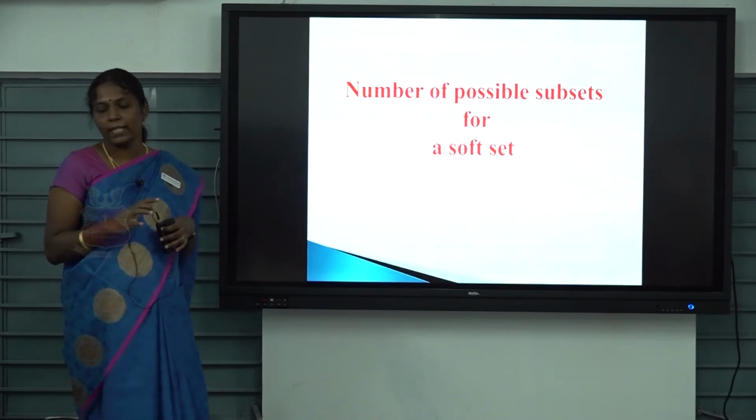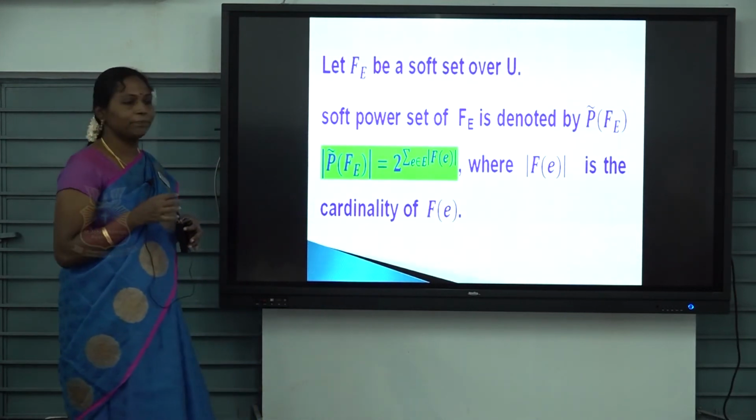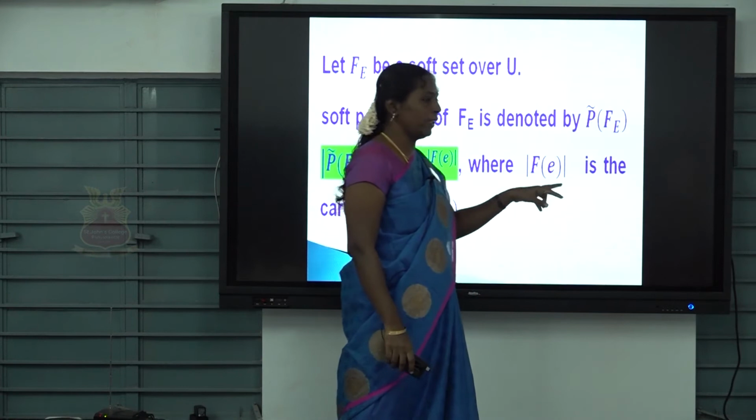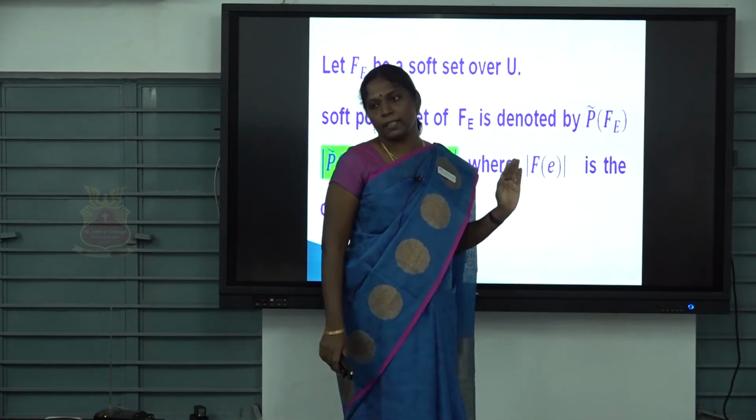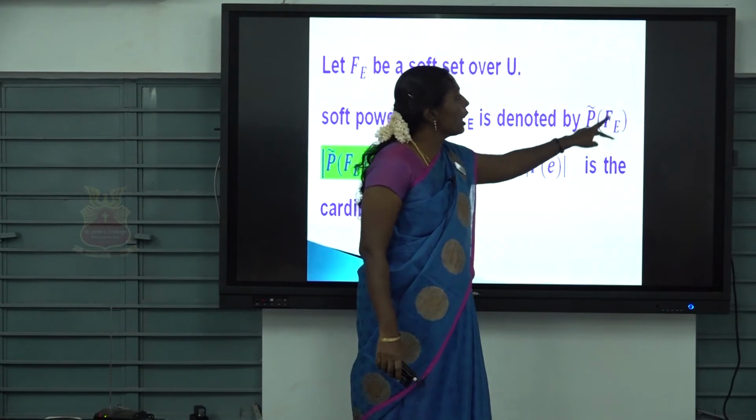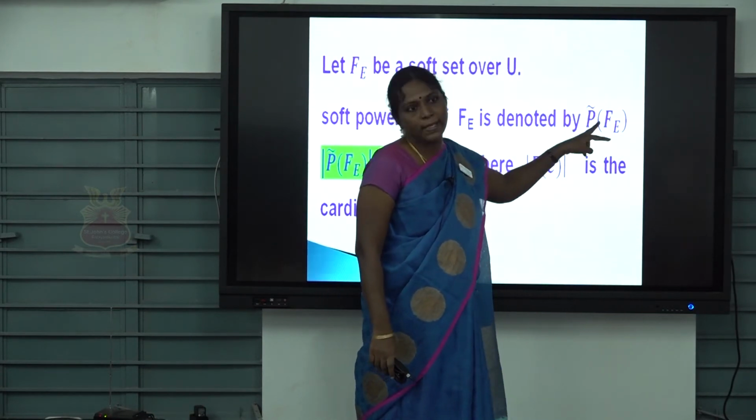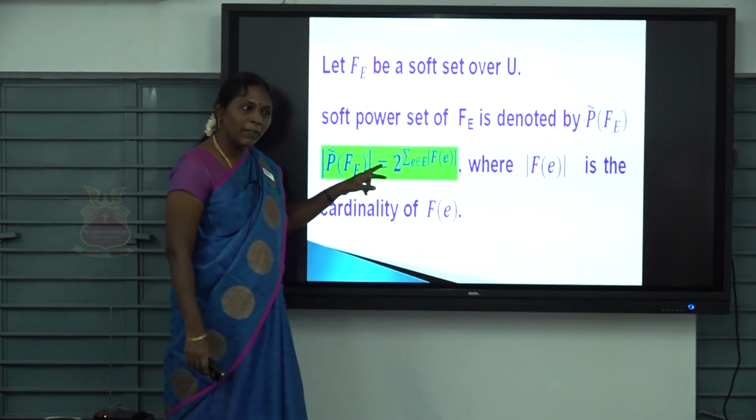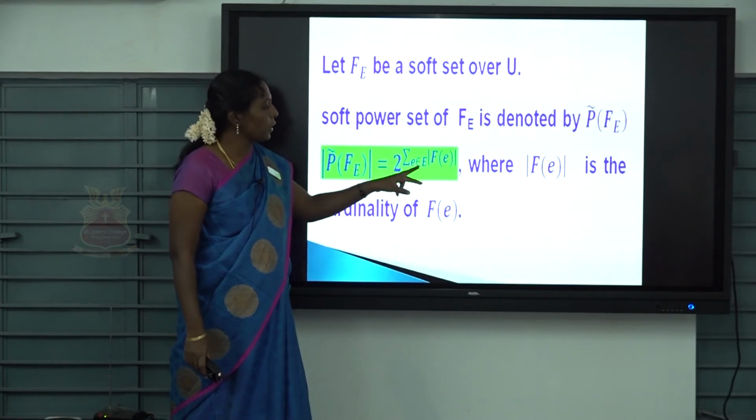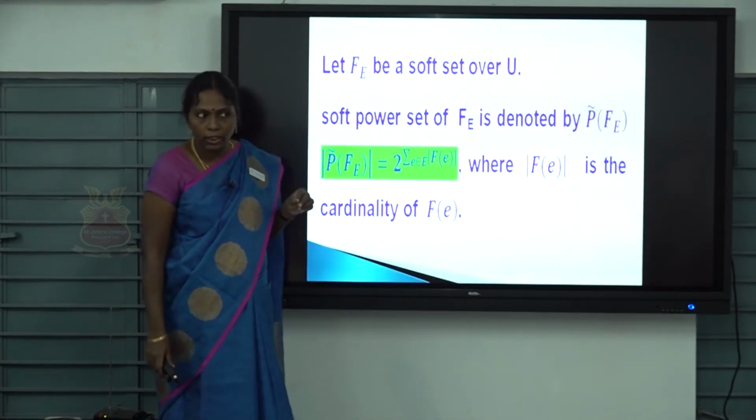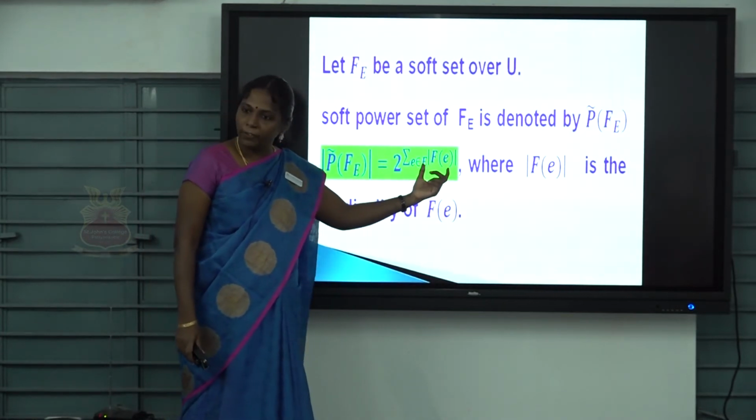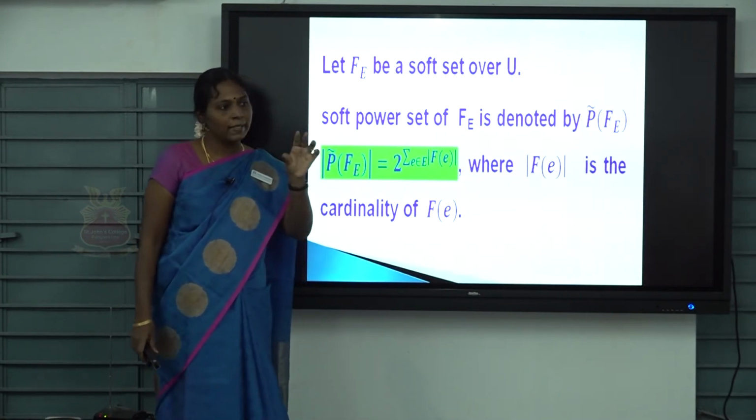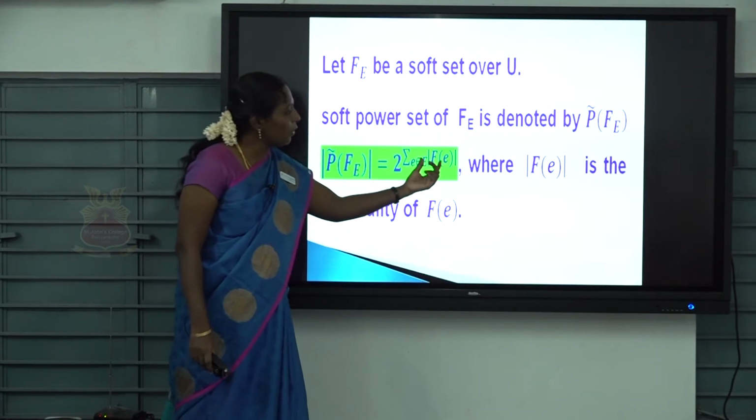The power set of a soft set is denoted by P of F_E, where F_E is a soft set. You want to check how many possible subsets exist for this. The formula here is also 2 power summation over e belongs to E of the cardinality of F of e. What is the cardinality of F of e? It means the number of elements in that F of e. You know F of e is an ordinary set, so it is the number of elements in that.